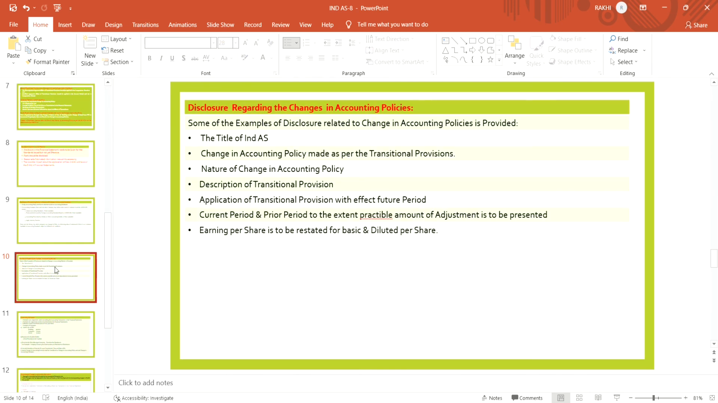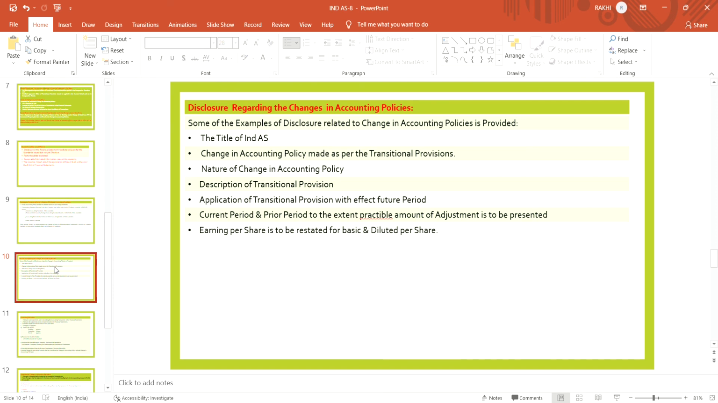Disclosures regarding the change in accounting policies. I am just giving some examples of how the company makes a disclosure of change in relation to accounting policies. Some examples of disclosures related to change in accounting policies are the title of the standard, which standard is being followed, the company needs to disclose. If the change in accounting policy is made as per the transitional provision, because the company is making a change in policy due to the adoption of a new standard, then it is made as per the transitional provision.